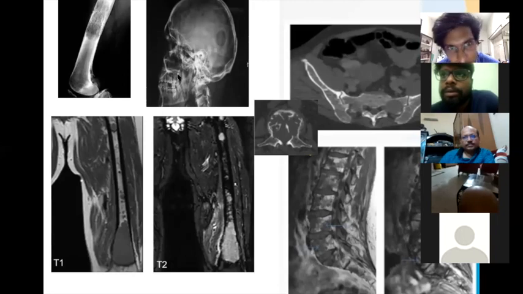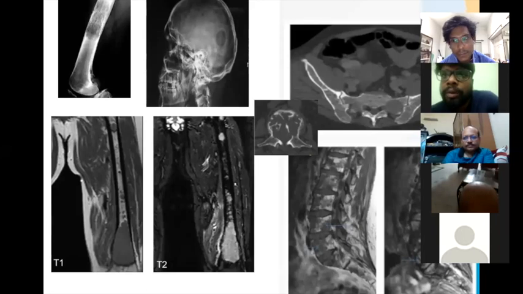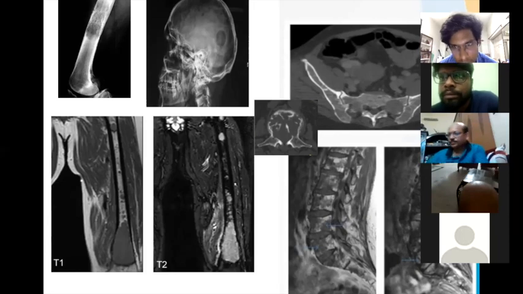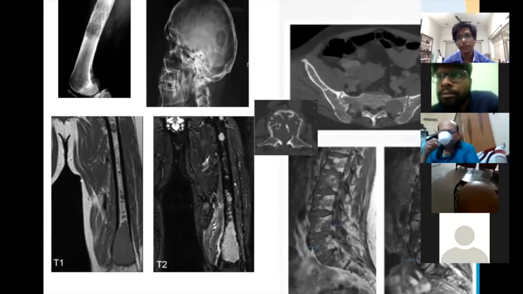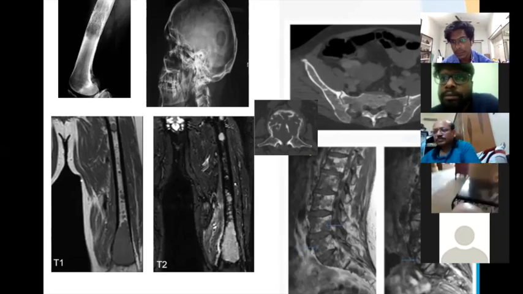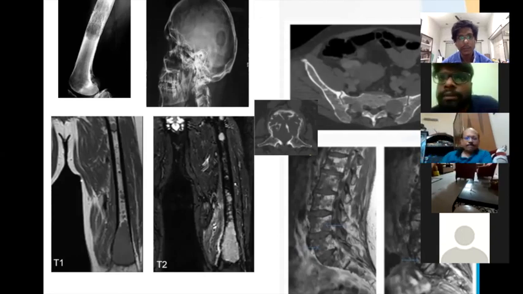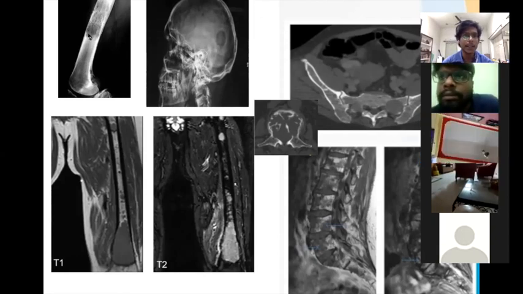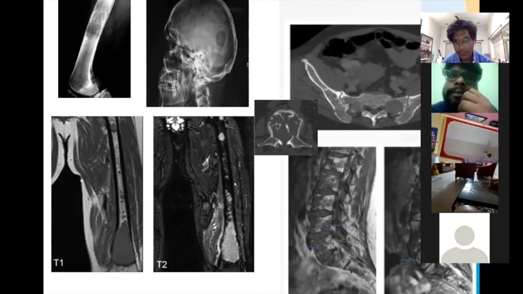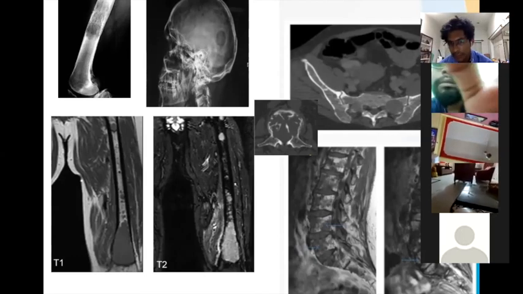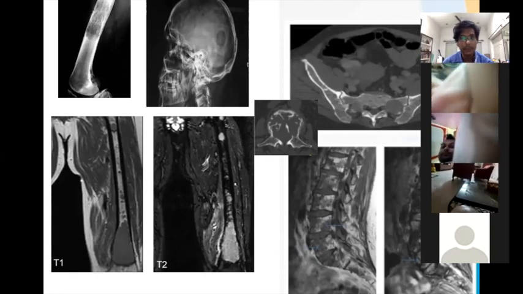Go on, tell me the femur. Yeah, Gunjan, go on. The lateral part of the knee, and there is a lesion in the metaphysis, which is osteolytic. It's a diaphyseal lesion. Well defined. Corticomedullary delineation is lost.